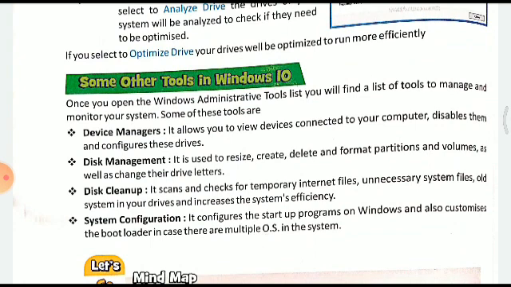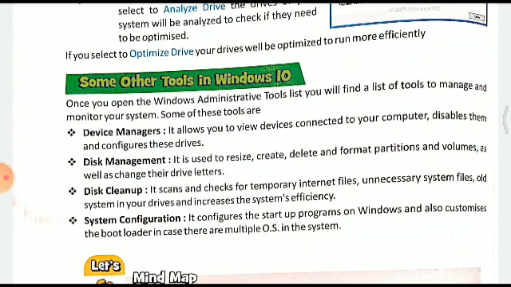Once you open the Windows administrative tool list, you will find a list of tools to manage and monitor your system. Some of these tools are Device Manager. It allows you to view devices connected to your computer, disable them and configure these drives.